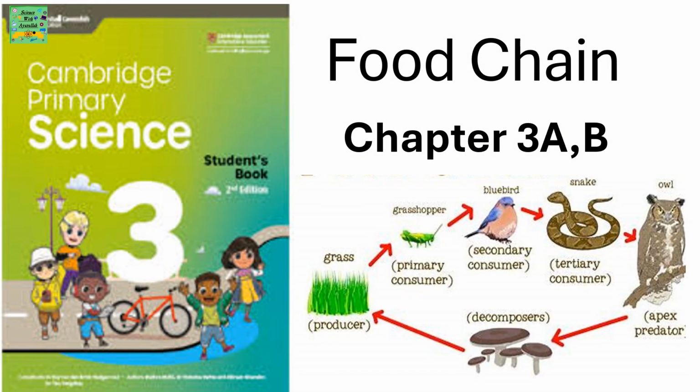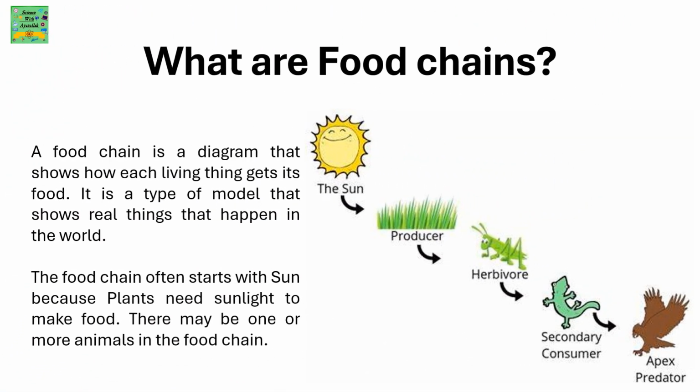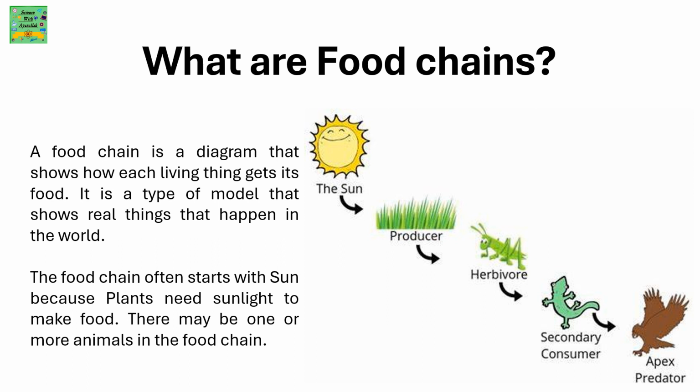Food Chain, Chapter 3A and B. What are food chains? A food chain is a diagram that shows how each living thing gets its food. It is a type of model that shows real things that happen in the world. A food chain often starts with the sun, because plants need sunlight to make food. There may be one or more animals in the food chain.